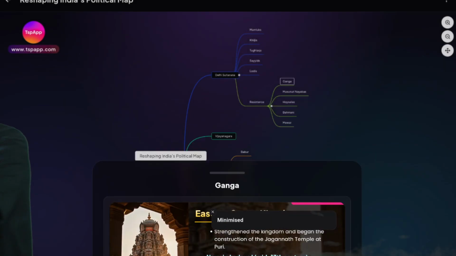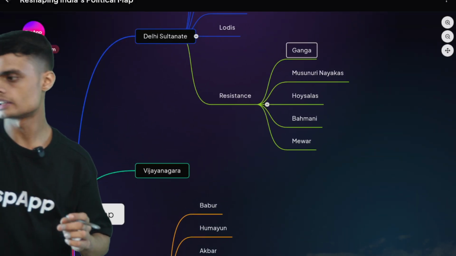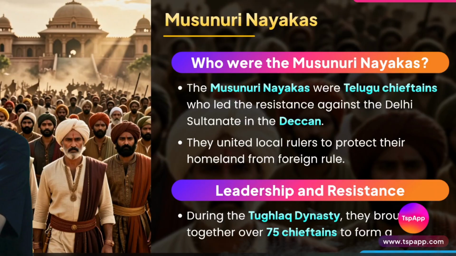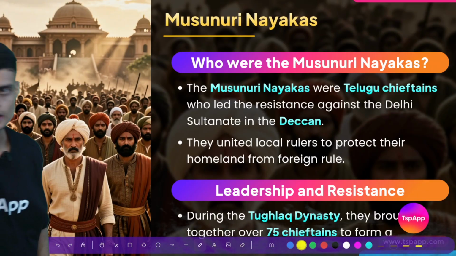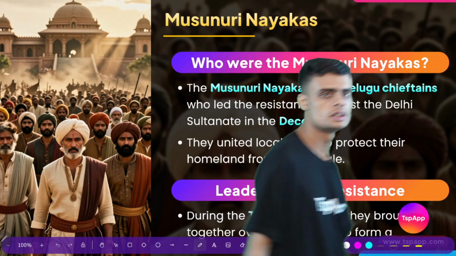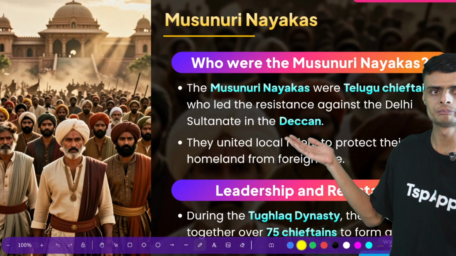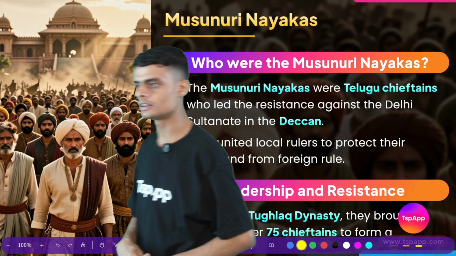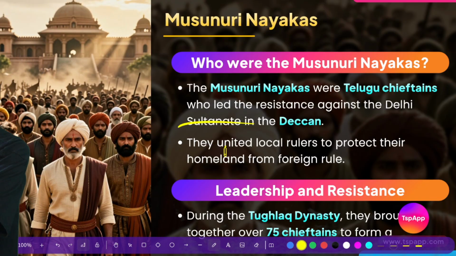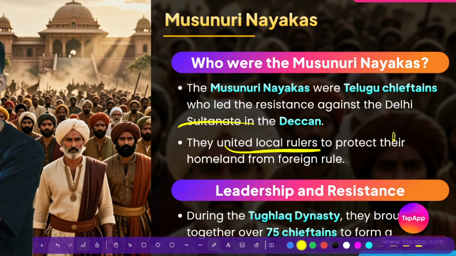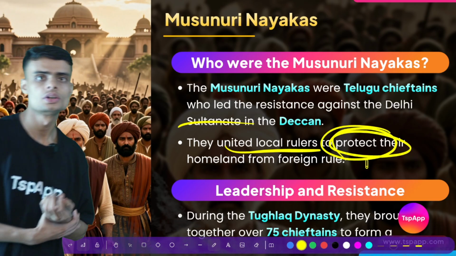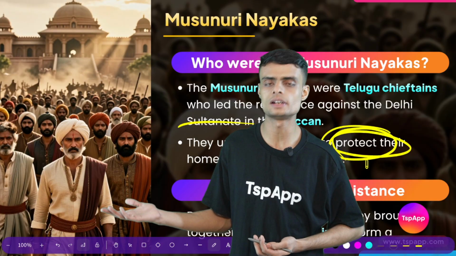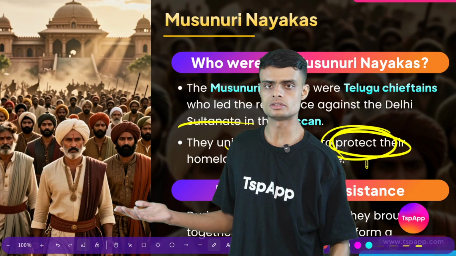So the first dynasty is the Eastern Ganga Kingdom, the Ganga dynasty. Another is the Musunuri Nayaks. As you can understand from the name, these are the people who ruled over the Telangana area in the Deccan. They are the Telugu chiefs, and they resisted the Delhi Sultans. They united all the local rulers to protect their homeland. So this is how we can learn that if we are together, we can fight even very large kingdoms, very large empires, like the Delhi Sultans.